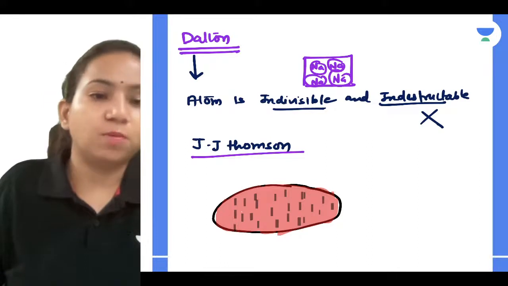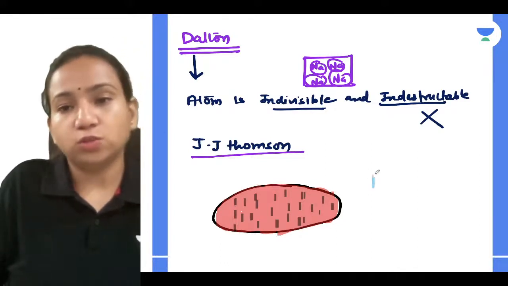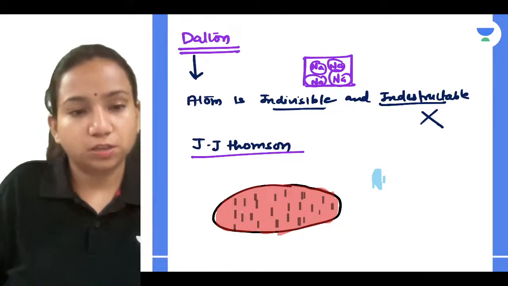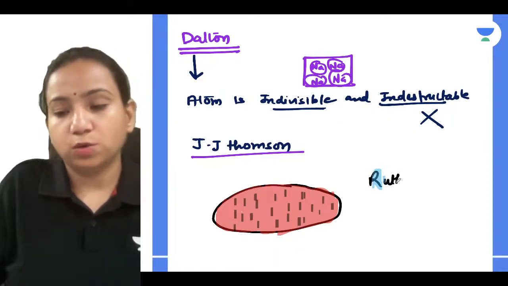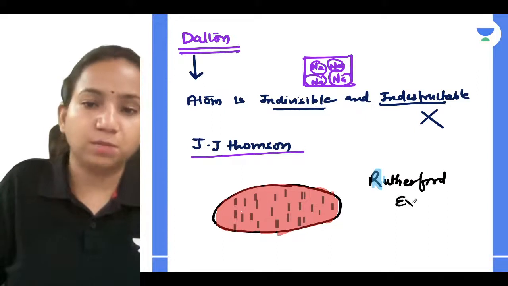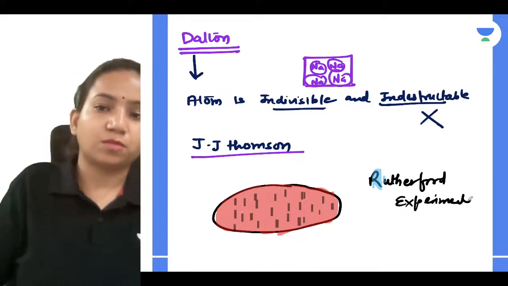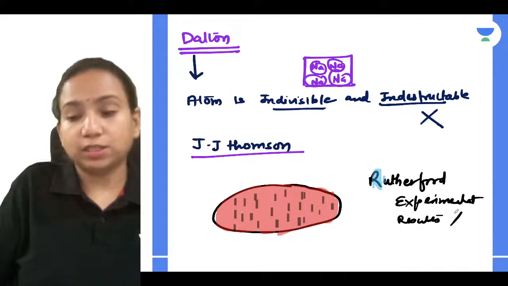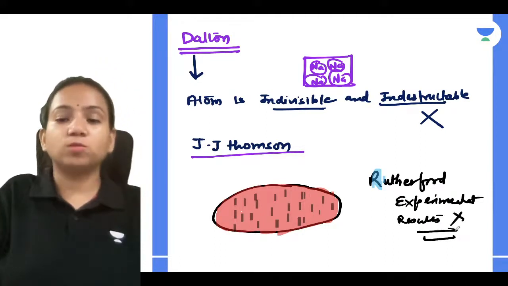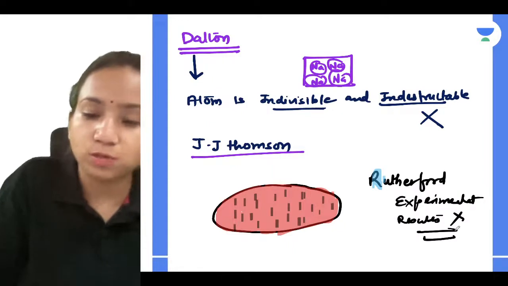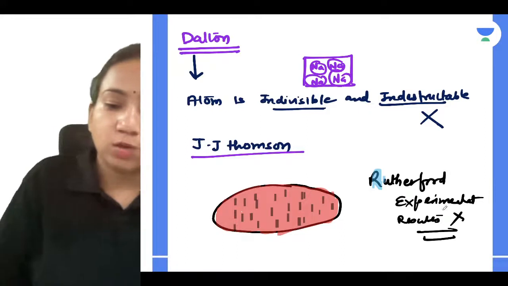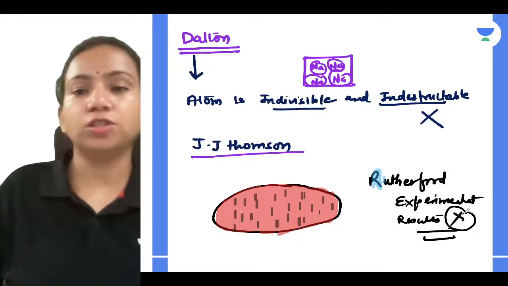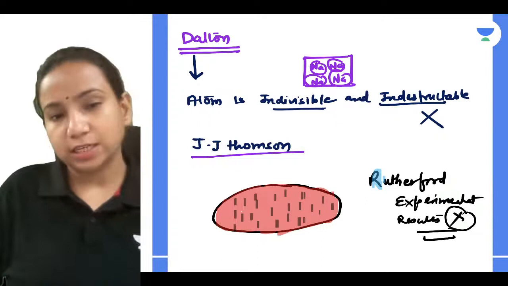But later on, when we got Rutherford's experimental results, Thomson's model was not able to justify them. So Rutherford's experimental results were not justified by it, and that's why J.J. Thomson's model of an atom also collapsed, because it was not giving the correct information, which another scientist, Rutherford, showed.